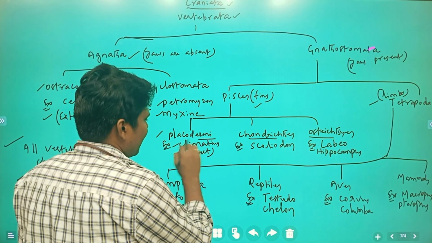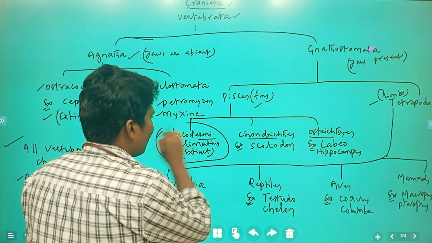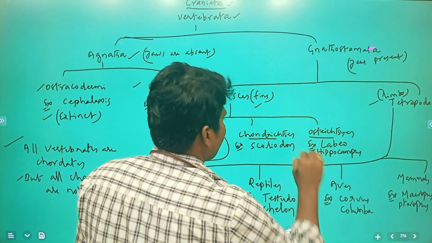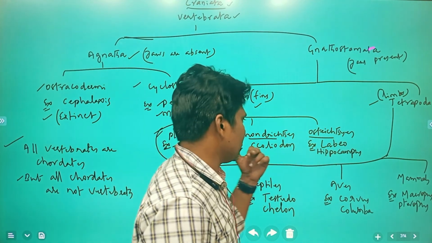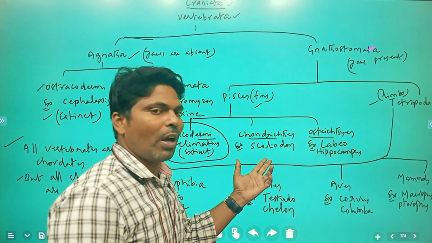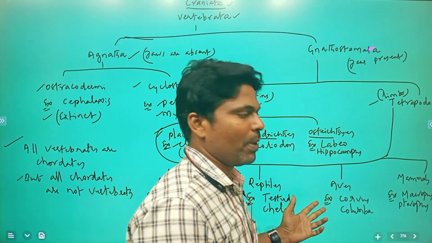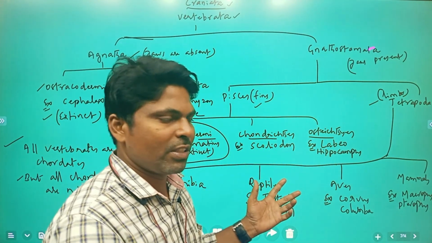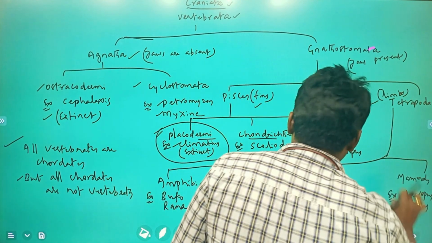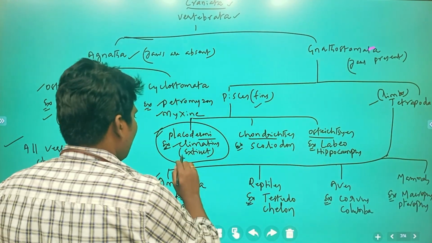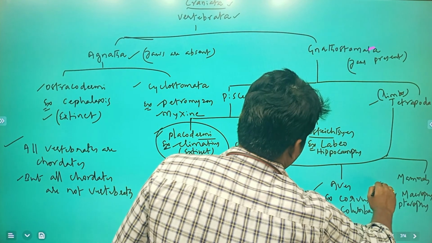Placodermi, example Climatius, are also extinct. Only these are present: Chondrichthyes, example Scoliodon, a fish; Osteichthyes, examples Labeo and Hippocampus. About this in detail we are going to discuss, no need to worry. Next, tetrapoda: amphibia, reptiles, aves, mammals.